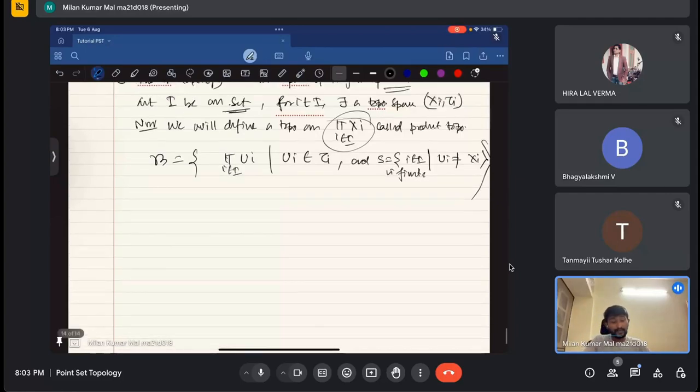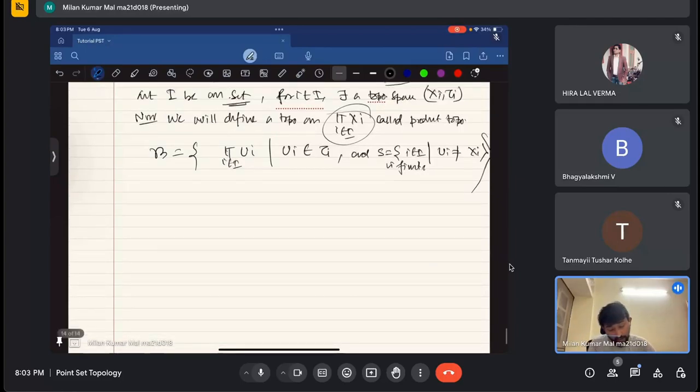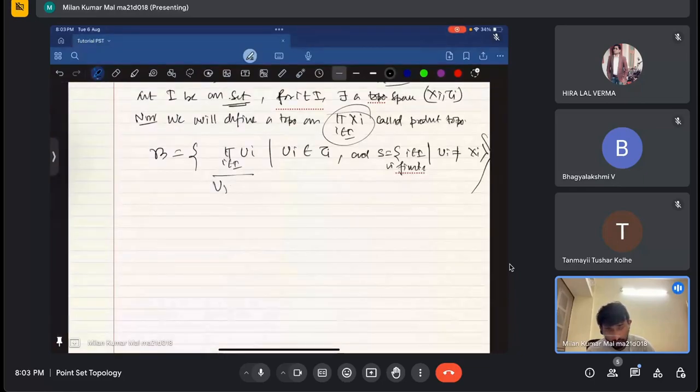What basically this means, I'll read it once. Beta is the set of products of Ui. A product of Ui means, like in the finite case, U1, U2, U3 and so on, but that can be an infinite product. This product of Ui is such that Ui should come from the topology tau I. But here what I added is the set where Ui is not equal to Xi. Ui can be Xi, right?